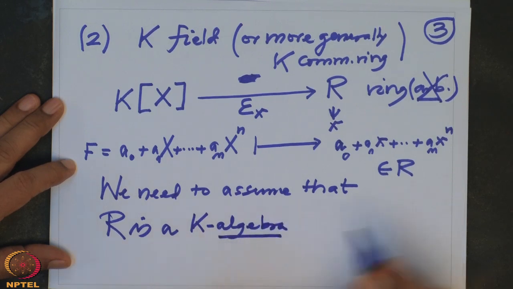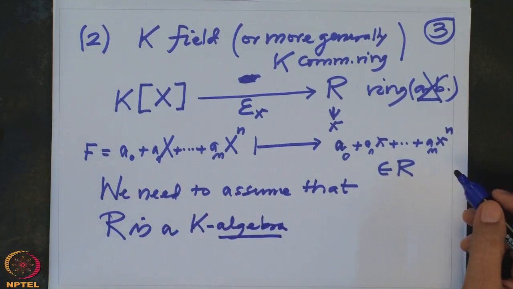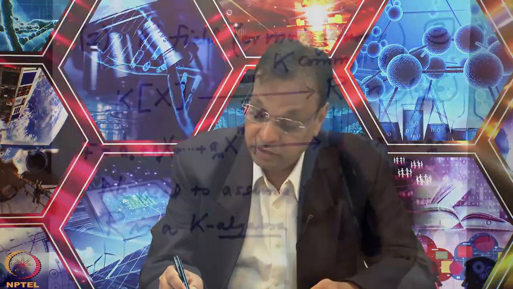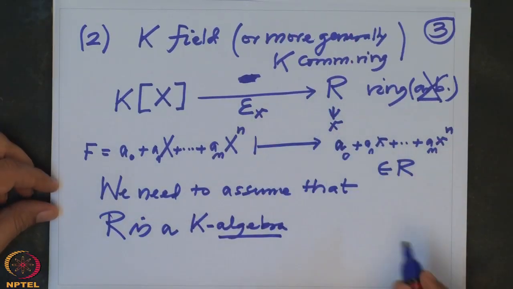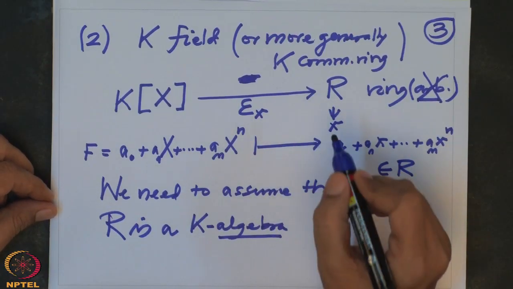What is a K algebra? A K algebra is where there is a multiplication and also a scalar multiplication. So, I want to elaborate this and then come back to this example. And then we will have many more examples of this kind. This is very important. So, let us now recall what a K algebra is.